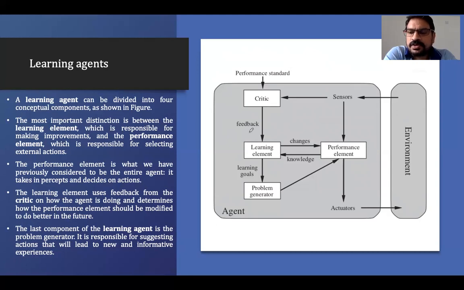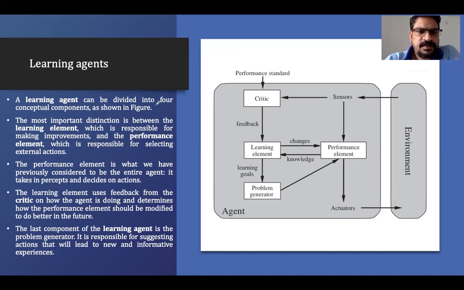It should have some sort of feedback that it will give us. Like if we perform this action, this is the outcome, and this outcome is a good outcome or bad outcome. If it is a bad outcome, I will not perform that action again. If it is a good outcome, I will perform that particular action. So if some agent is choosing the action based on the learning, then it is called a learning agent.